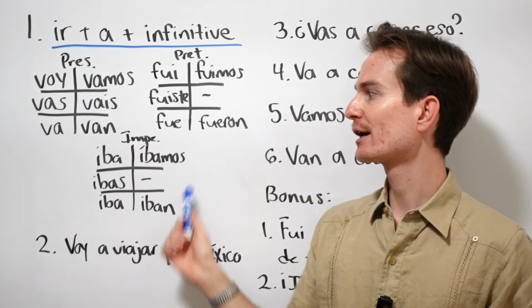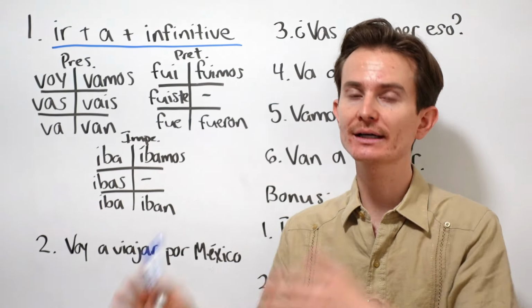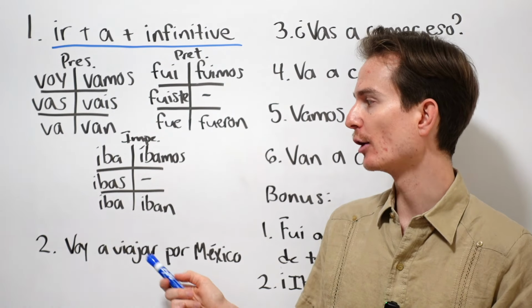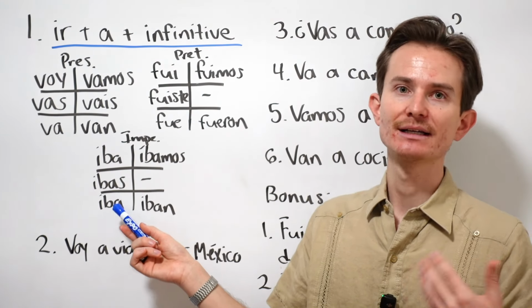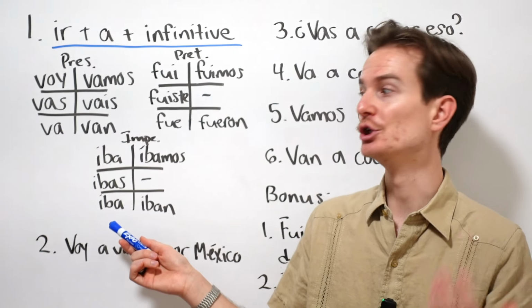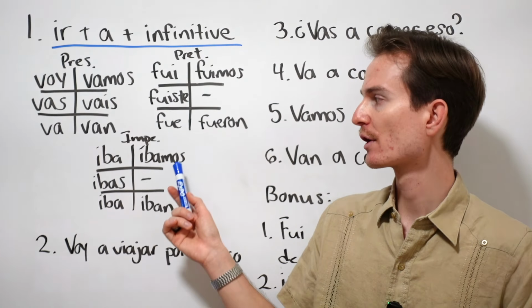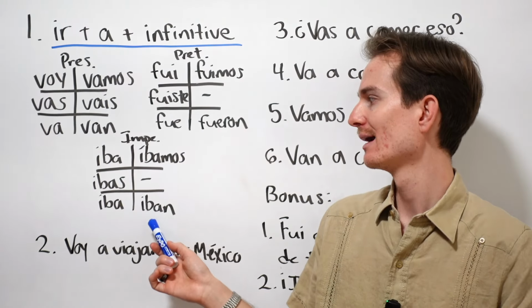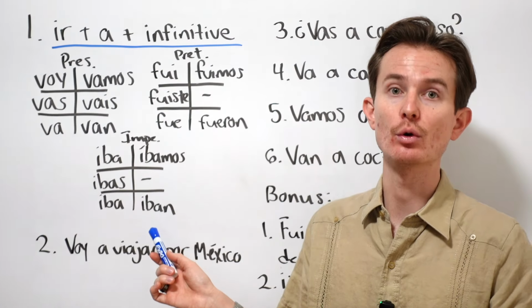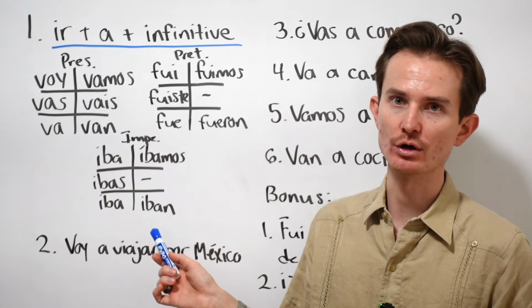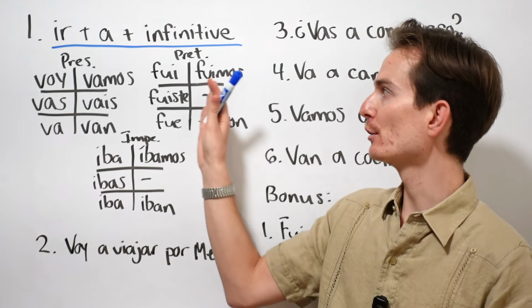The imperfect is very context dependent, and we're going to take a look at the imperfect later on in this video. Okay? Iba, he was going, she was going. You formal were going, or he used to go, she used to go, so on and so forth. We were going, we used to go. They were going, they used to go, or you guys used to go, or you guys were going. Now, once again, those are just bonus.